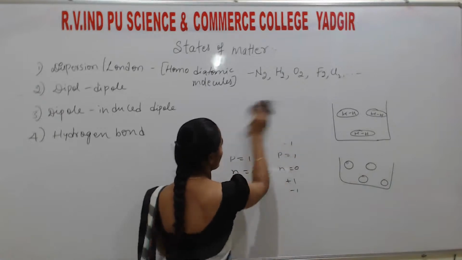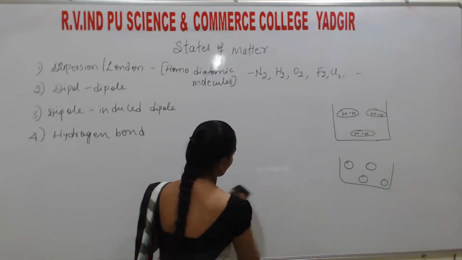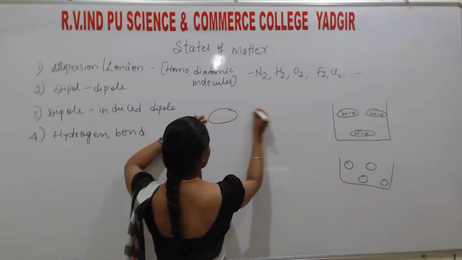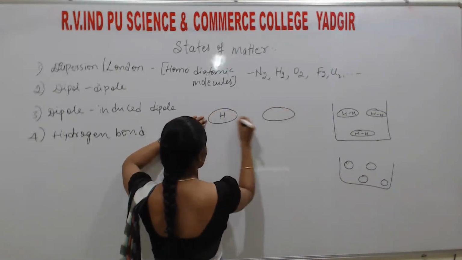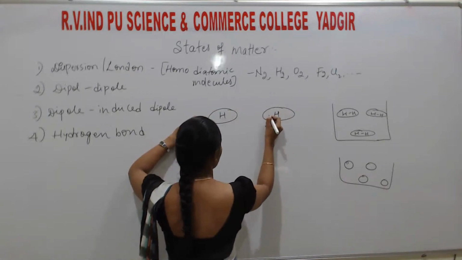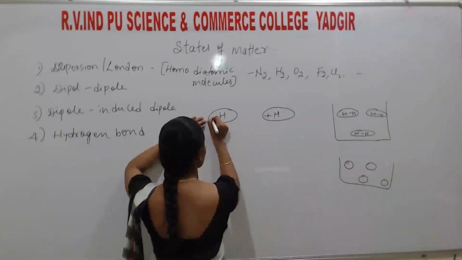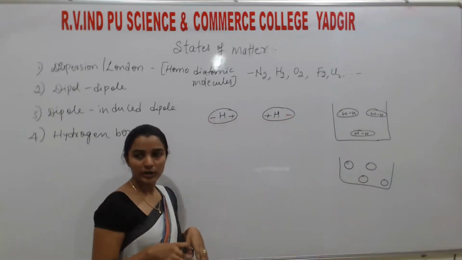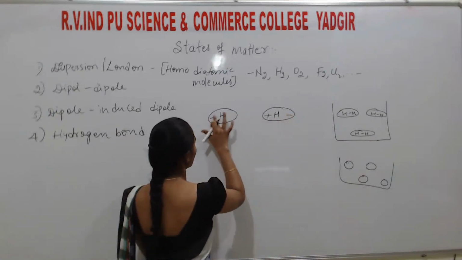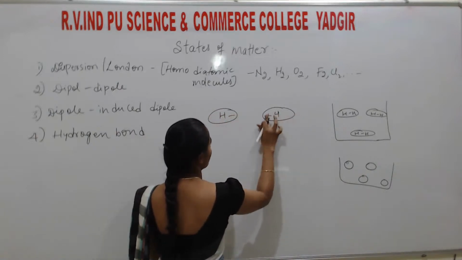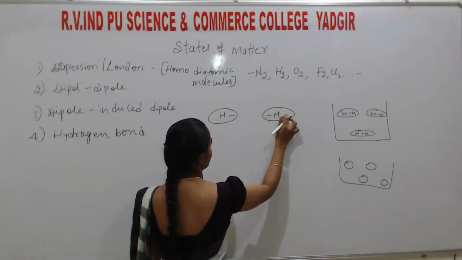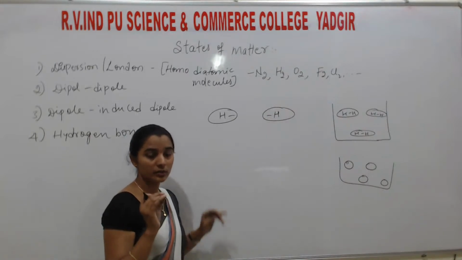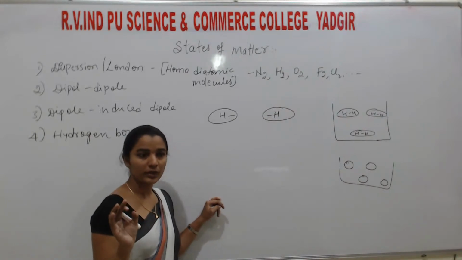So now what happens, students? Listen. Here I write hydrogen with its electron, plus minus is there, assume. One proton is there, one electron is there, assume only the electron, minus only. Because protons we don't bother about, electrons are the main reason for the attractive force and the repulsive force.